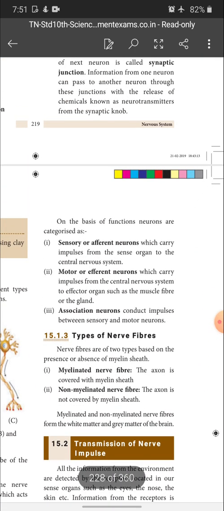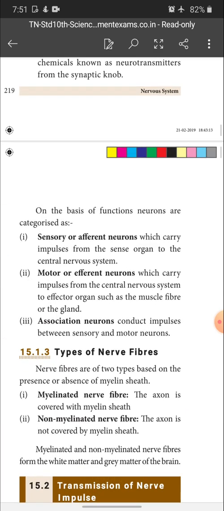Next one, we are entering into the types of neuron based on the function. So that you can be clear. Based on the function, neurons are classified into three types, right? Sensory or afferent neuron, motor or efferent neuron, association neurons. Okay, these are the three types of neurons. Sensory or afferent neuron. What is sensory or afferent neuron? It carries impulses from sense organs to the central nervous system.